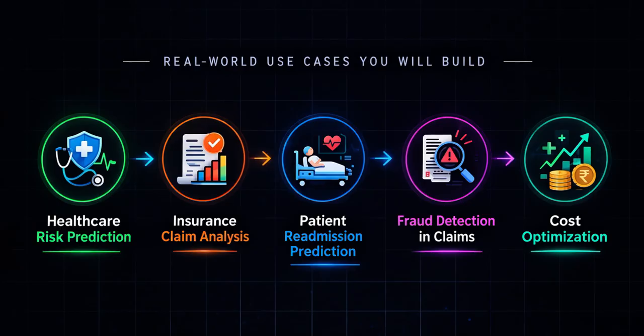The very first thing I'd like to tell you is that the data here is from a hospital, which is real-world data of around 55,000 rows, containing patient data, billing data, and claims data. On that data set, you will be solving this business problem of healthcare risk prediction.